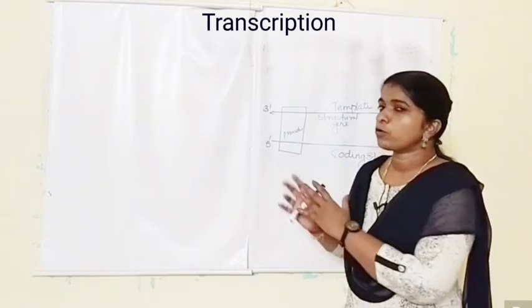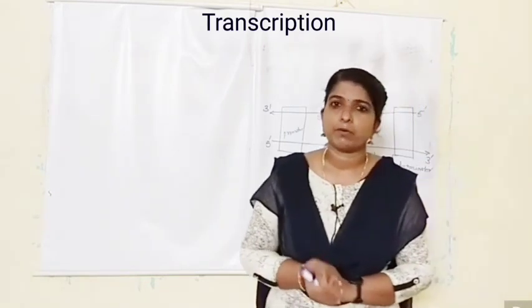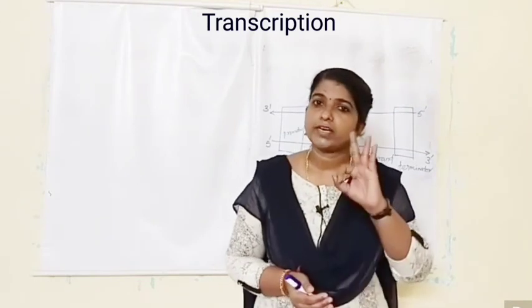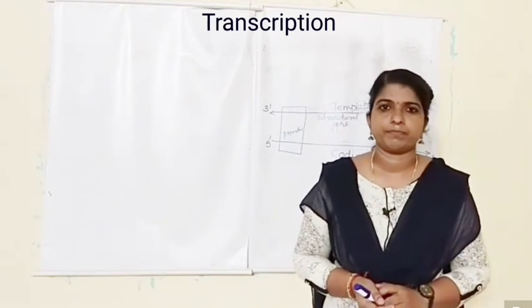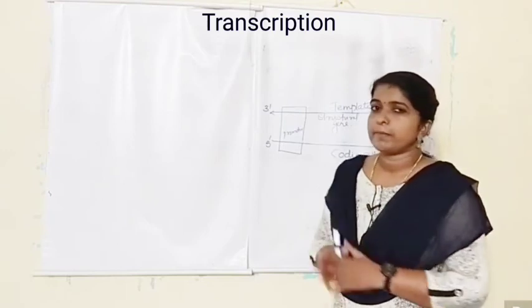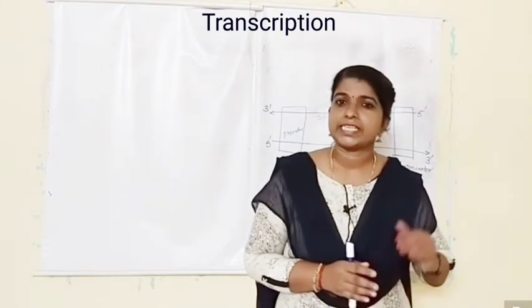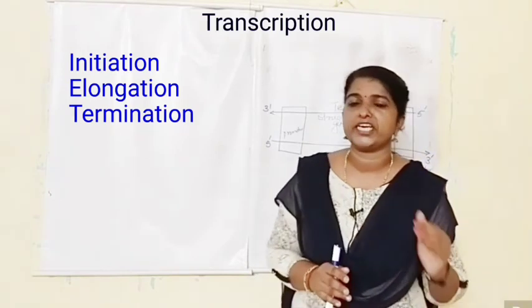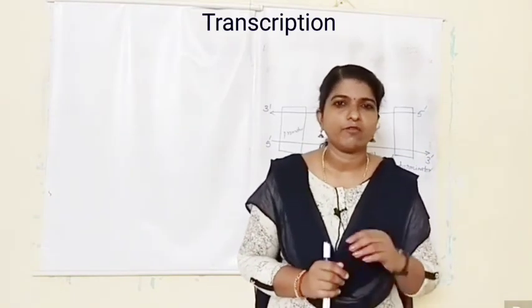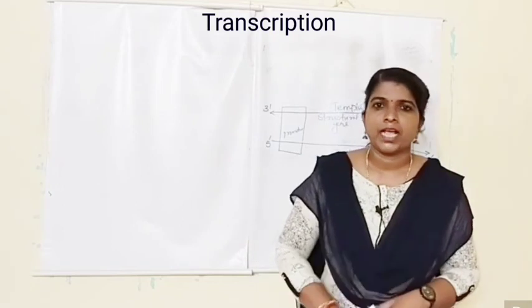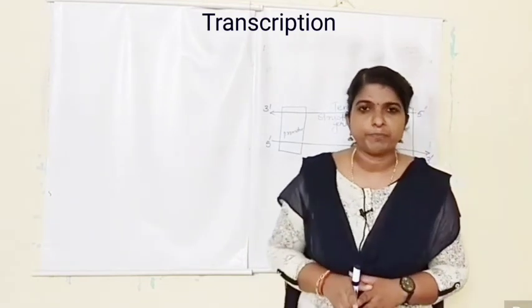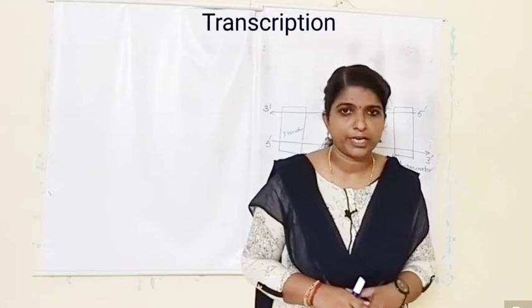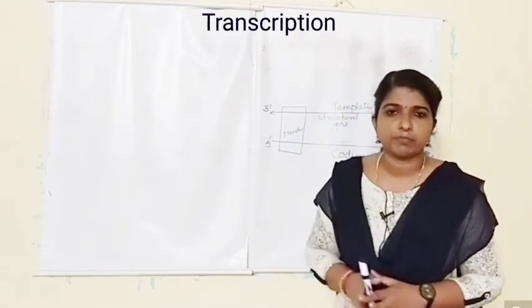And the process of transcription in prokaryotes includes 3 different steps. The first step is initiation, the second step is elongation, and the last step is termination. We can study one by one. There is an enzyme, RNA polymerase, which helps in this process.